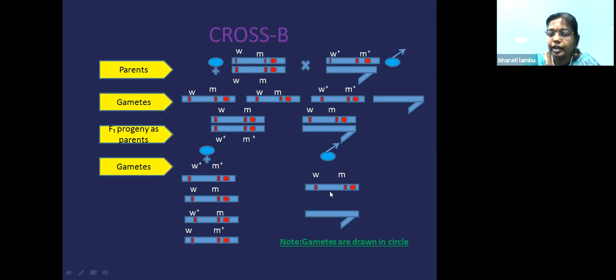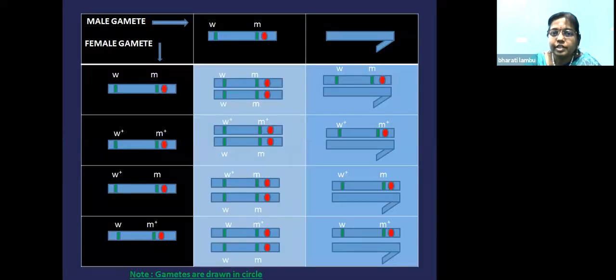And if you see the male parent, it will have WM with the Y chromosome separately going into the gamete. So these gametes are drawn in circle. While drawing in the paper, you should draw it in circles only. Whatever gametes are present, they are drawn in circles. Now we'll see the cross. This side you will draw the male gamete and this side you will draw the female gamete. See the position of the genes present on the gamete chromosome.